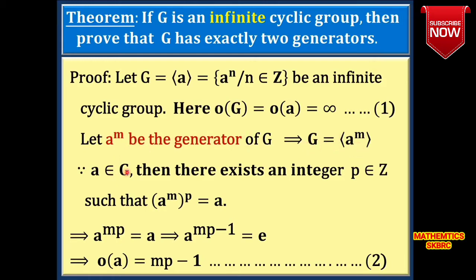Since a is an element of G, then there exists an integer p belongs to Z such that (a^m)^p is equal to a. That gives a^(mp) is equal to a, gives a^(mp−1) equal to e. That gives order of a divides mp minus 1. It is denoted by equation 2.